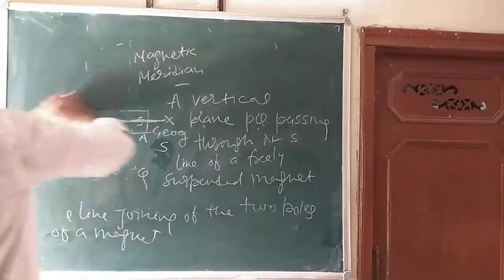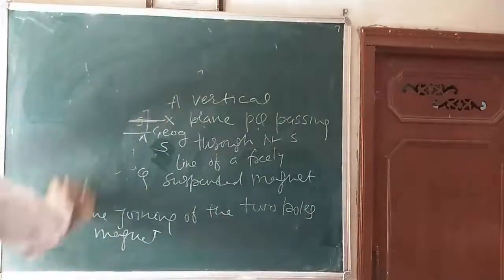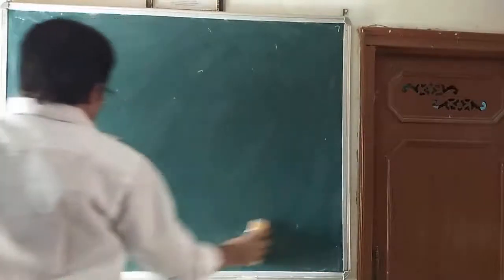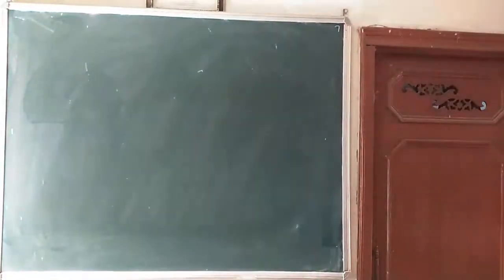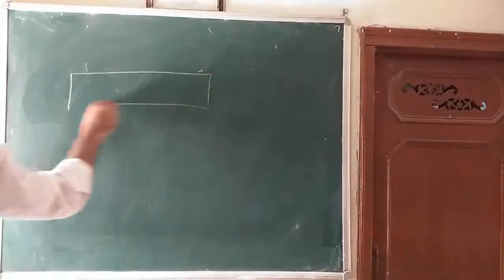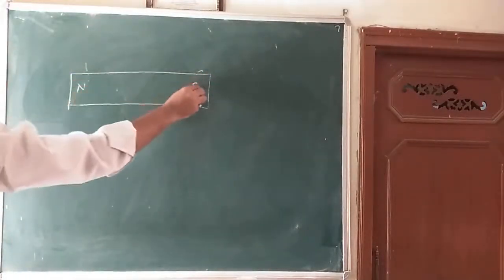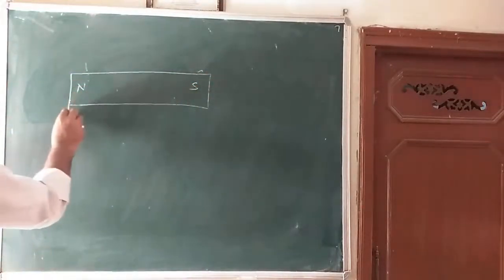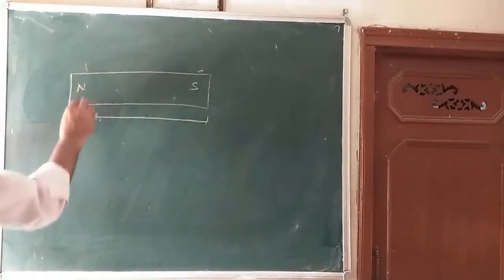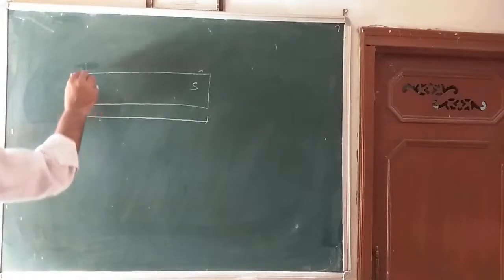Now, what do you mean by magnetic length? Dear children, here is our bar magnet. Suppose it is the north pole and it is the south pole. The actual length is a little bit greater than the distance between the two poles of the magnet.